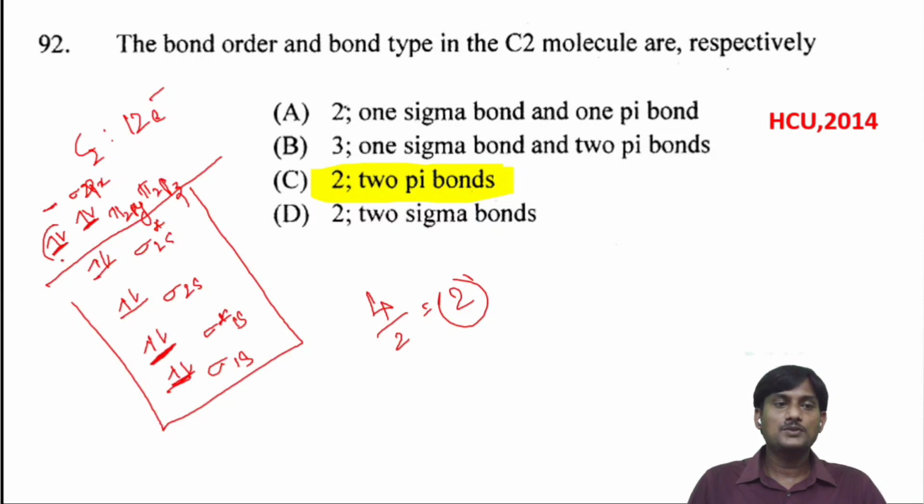So here we can find 2 pi bonds. These 2 electrons can form one pi bond, and these 2 electrons can form another pi bond. So here the bond order is 2, and the number of pi bonds will be 2 according to molecular orbital theory.